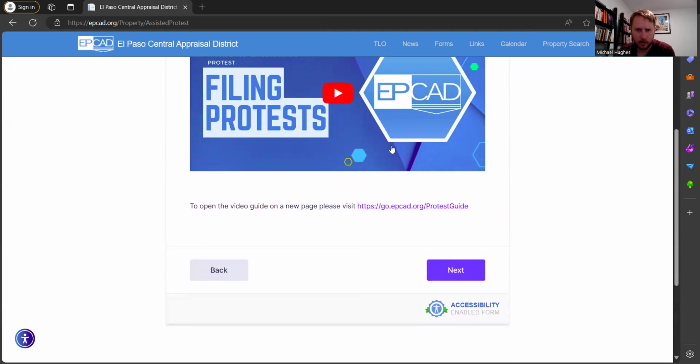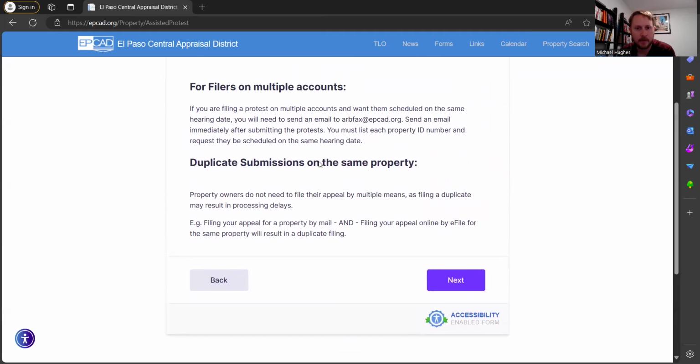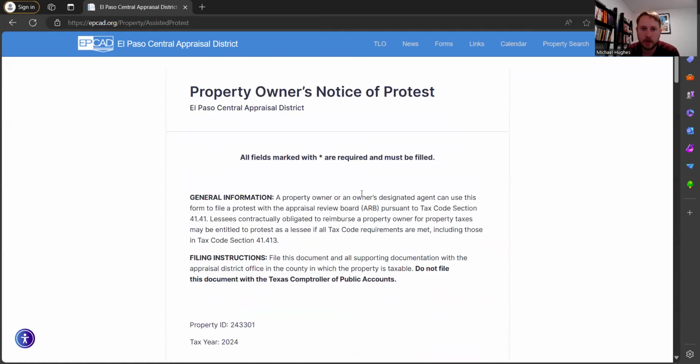They walk you through it here. You can watch that video. I'm making this now, but whatever you want to do. This would be if you have multiple properties. So if you own 4 rentals and you want to protest them all, they're just saying you need to have your property ID so that you can get the same hearing date. I'm going to go over that more.